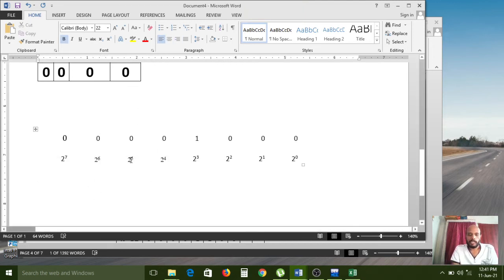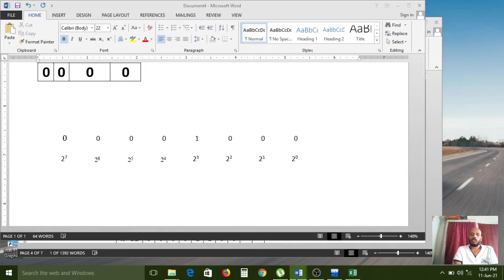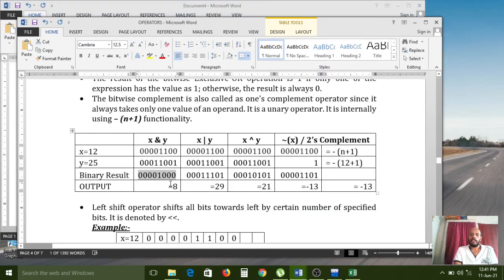So here you please calculate. 2 power 0, this is 0, no need to calculate. This is 0, no need to calculate. This is 0, no need to calculate, but this is true. So here you need to calculate. 2 power 3 means 2 twos are 4, 4 twos are 8. So 8 is the number. So what is the value we are getting here? 8. So that is the process. The same process you have to do from here onwards.